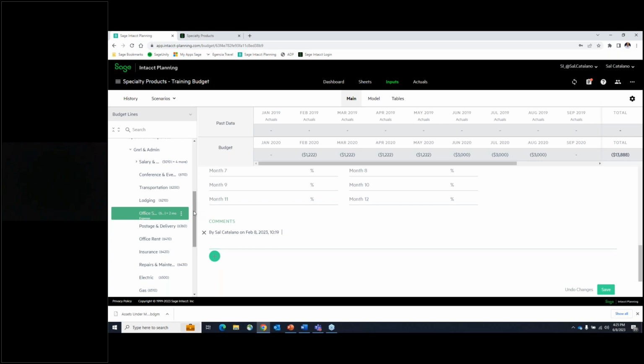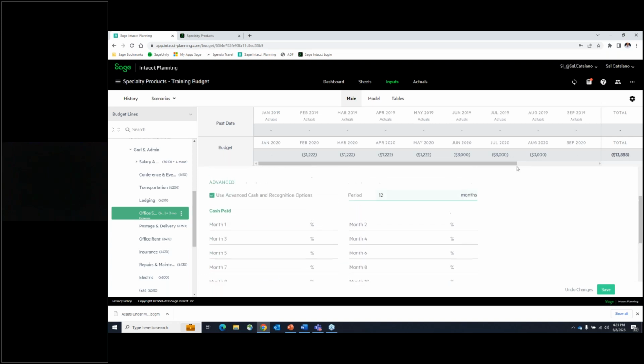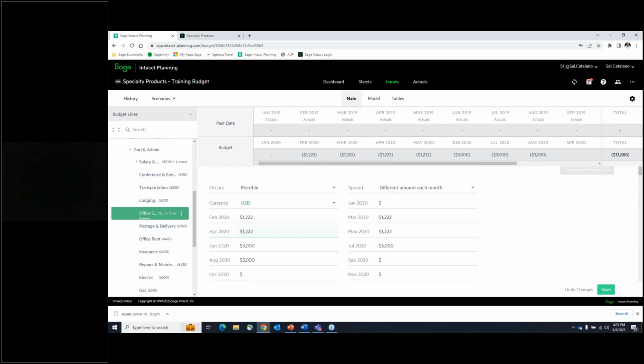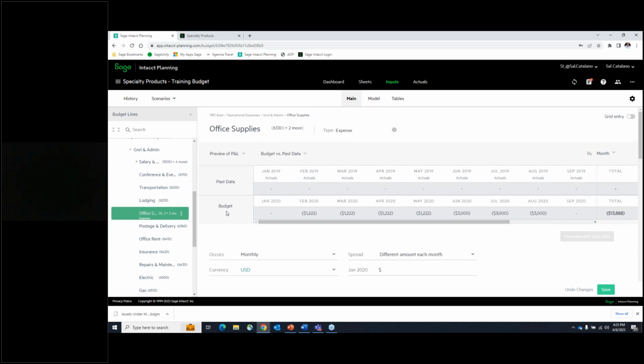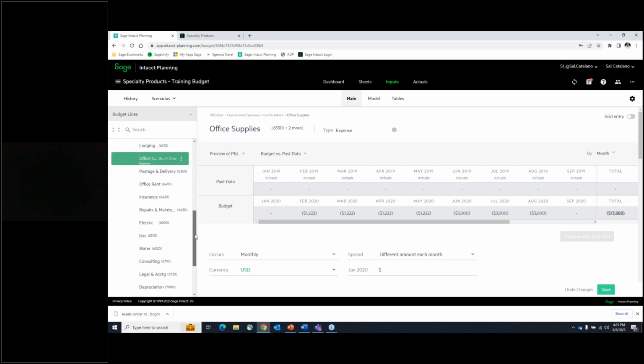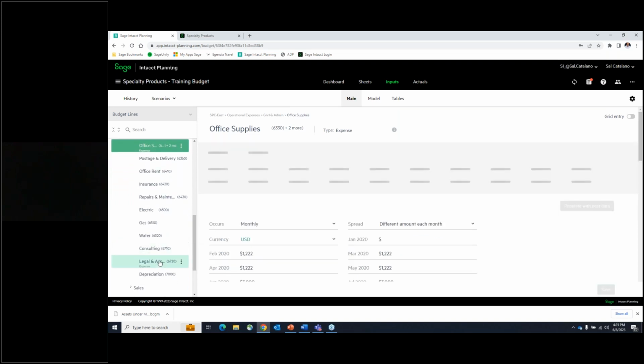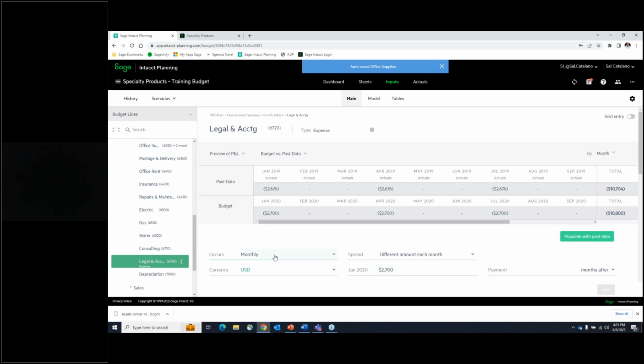Okay. All right, and so now the other thing I want to show you is, I mentioned when I went up here, where is it? The budget type expense. I want to show you something else because there's some really cool stuff in there. If I go ahead and choose, let's say, legal and accounting, this one in particular right now, we have an amount in here based on last year's numbers, and it gave me the opportunity to round it.